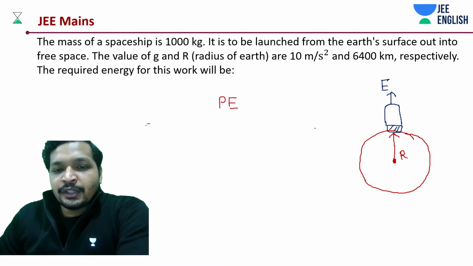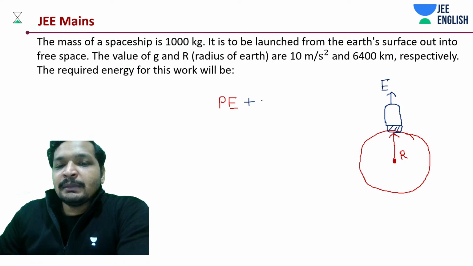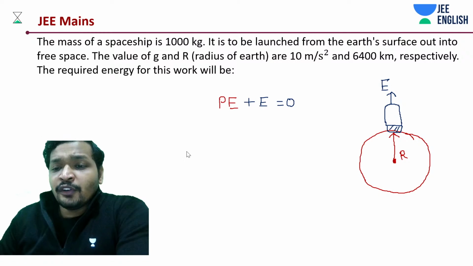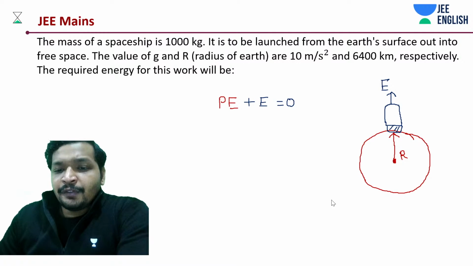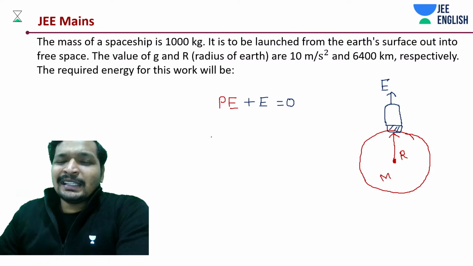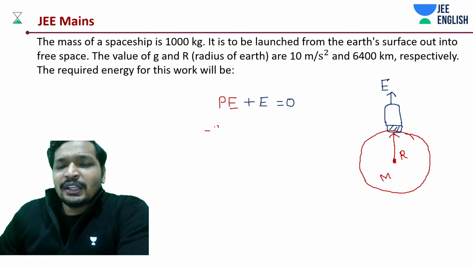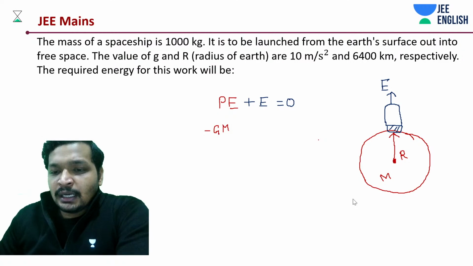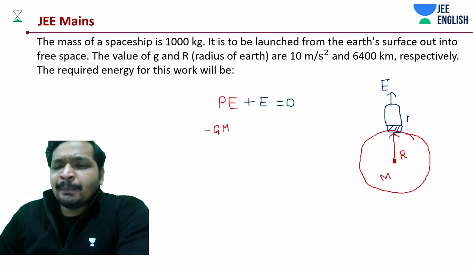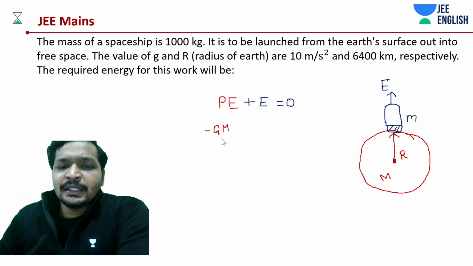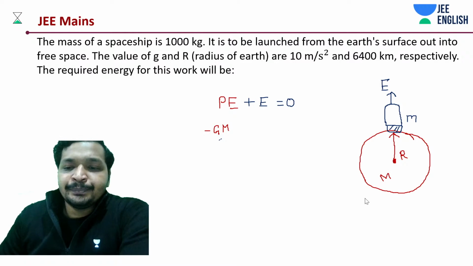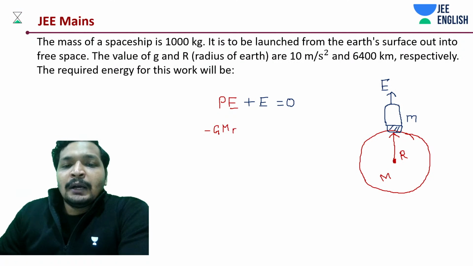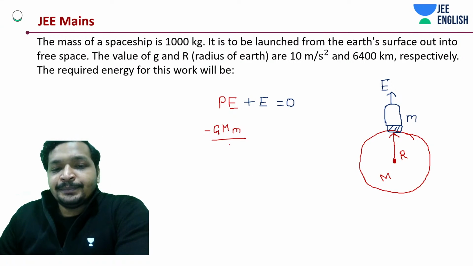Don't worry, for education. Potential energy plus kinetic energy should be zero. You know the value of potential energy at this point. If we take the mass of Earth to be M, it's a little bit of manipulation, that's it. G into M, and the mass of this rocket to be small m. Let me complete this problem. It's a 2-minute problem. Let's complete that and I'll get back to your question. Really good question. What about the electron?